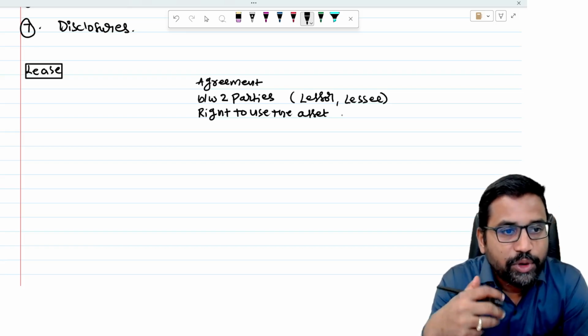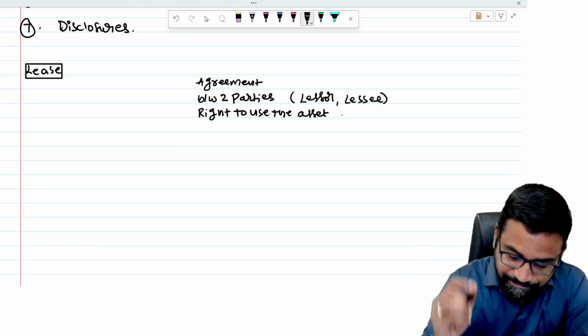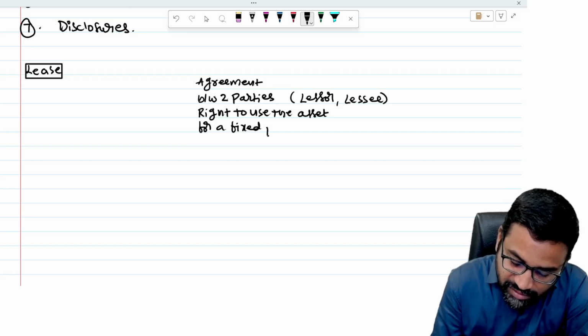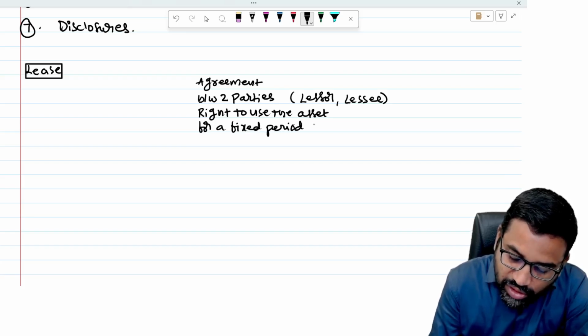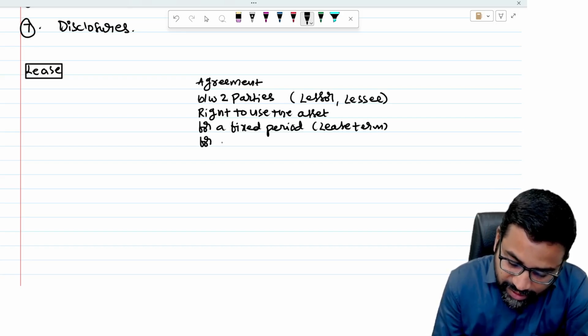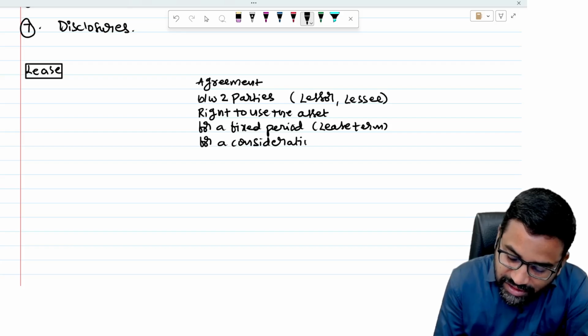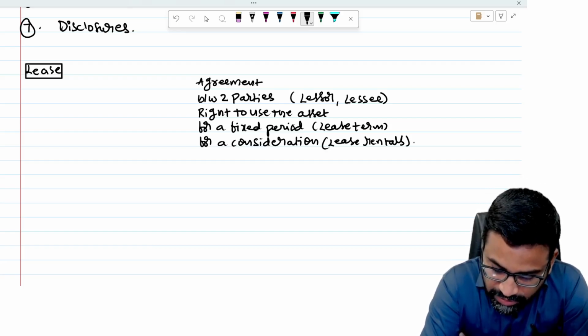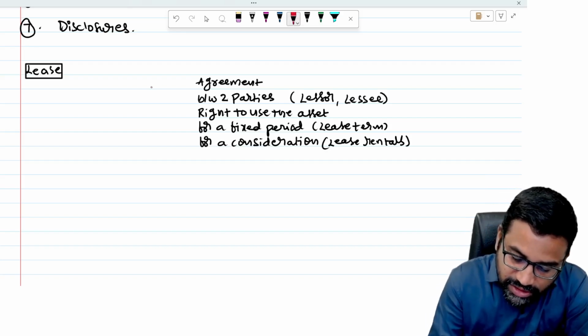So the owner of the property is giving you the right to use the asset for a fixed period. This we call it as lease term. For a consideration. What is this consideration? Lease rentals. For a consideration means lease rentals. Okay. So basically, this is what the lease is.